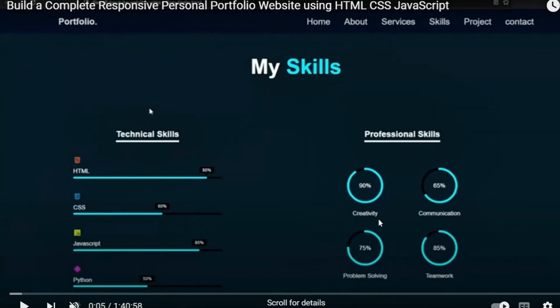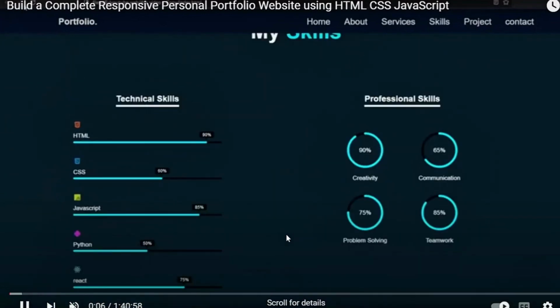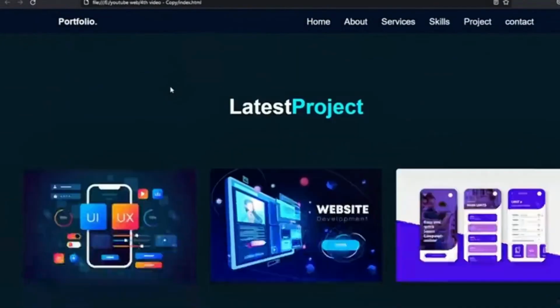I would need you to follow this same format. You can apply creativity in all ways possible, but you can make the content be you. Don't replicate the content. For example, if the guy has written that my name is Cedric, don't also say my name is Cedric. You put your name. But the concept is you should be able to understand how to build a fully responsive working website.